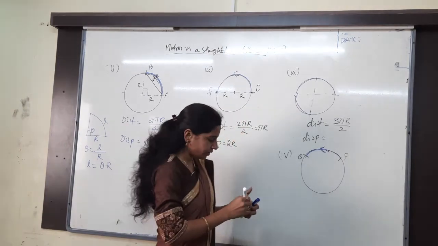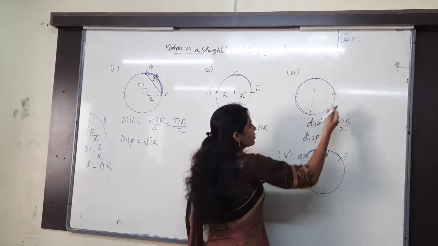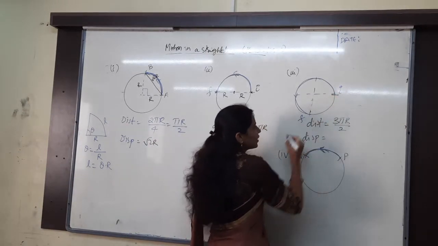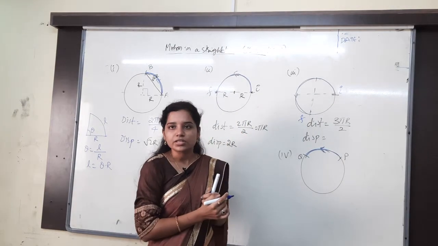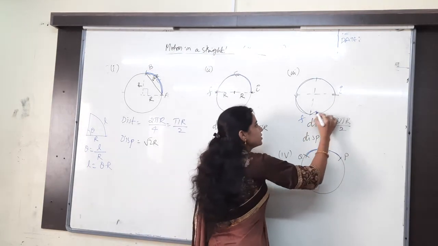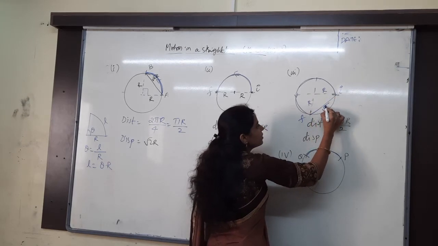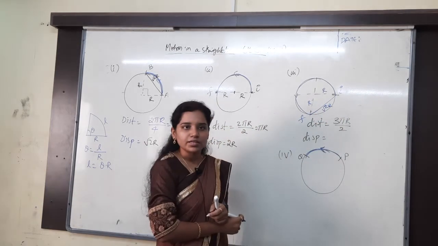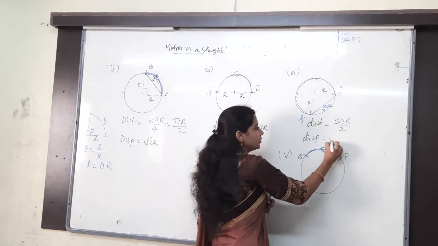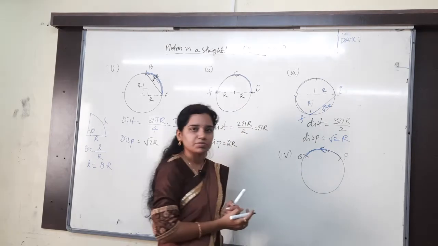What about the displacement? Root 2r. Why? Because this is the initial position and this is the final position. What we need is the shortest distance, and this is the shortest distance between them. This is r, this is also r, so this will be root 2 into r. Understand, right? The displacement we got is root 2 into r.